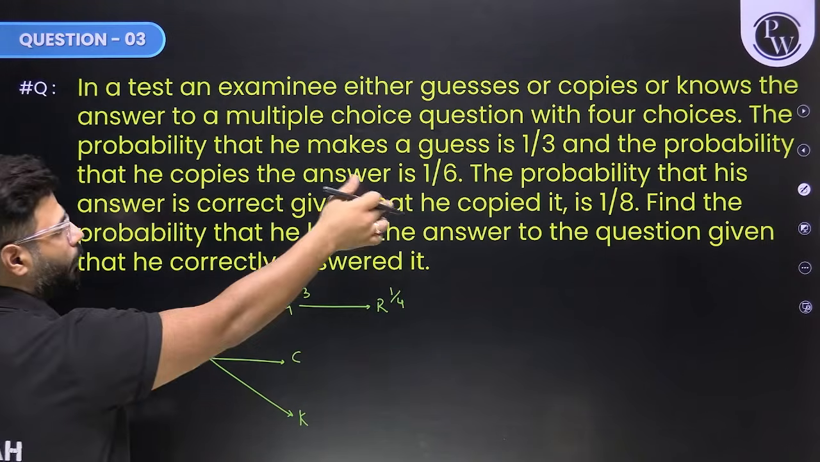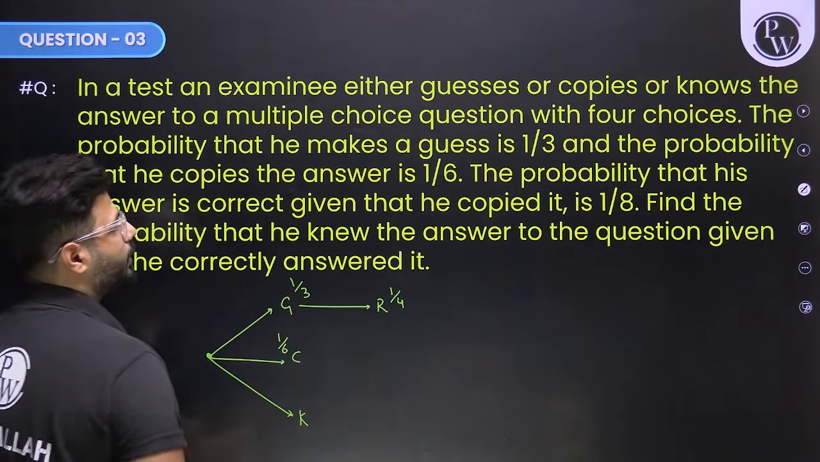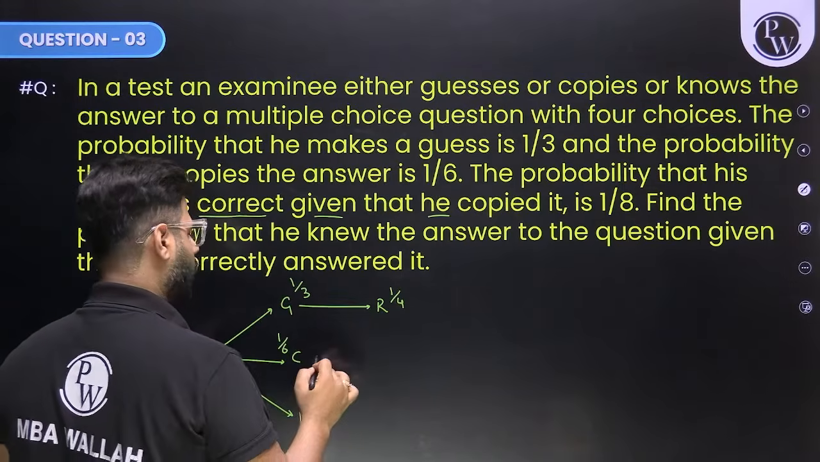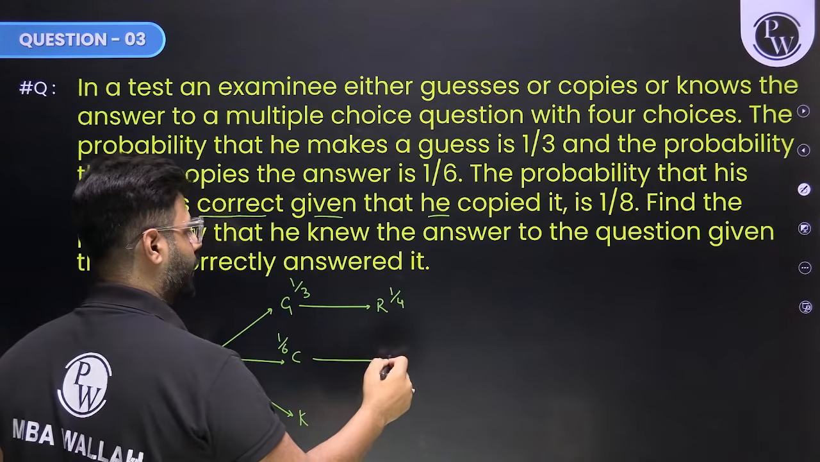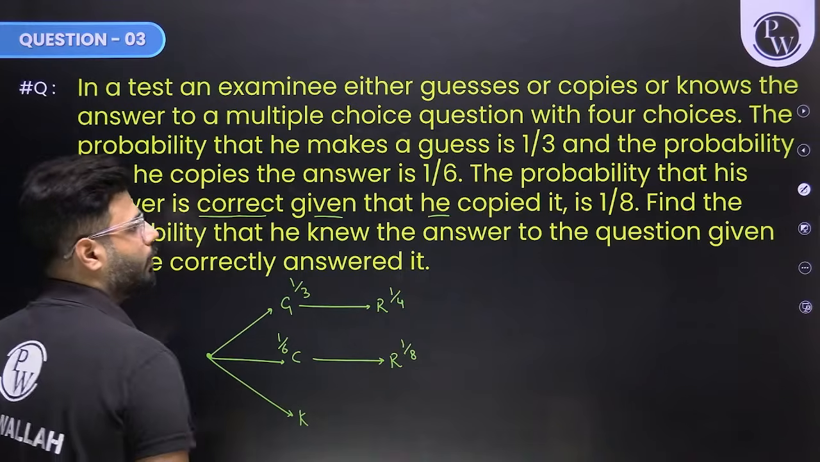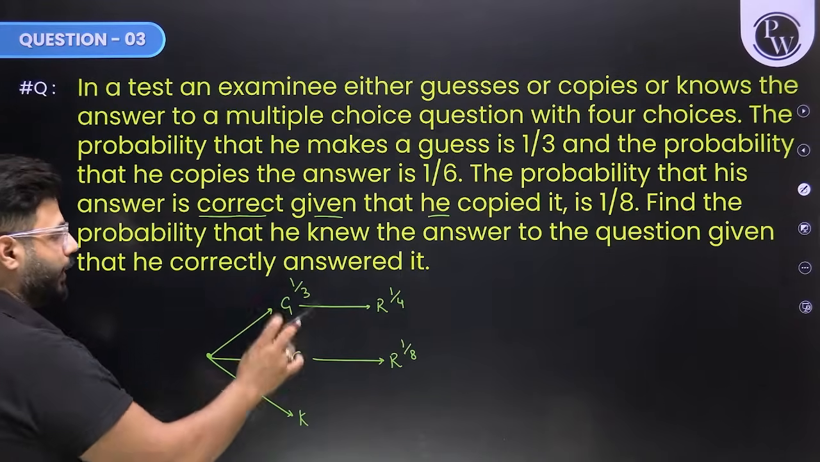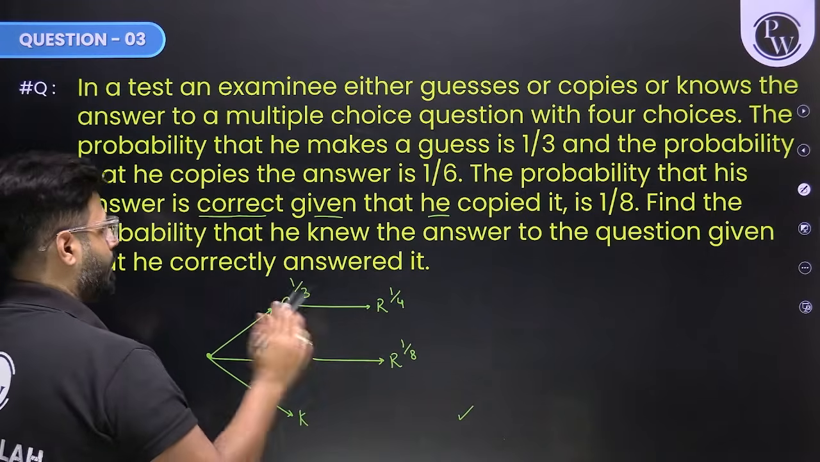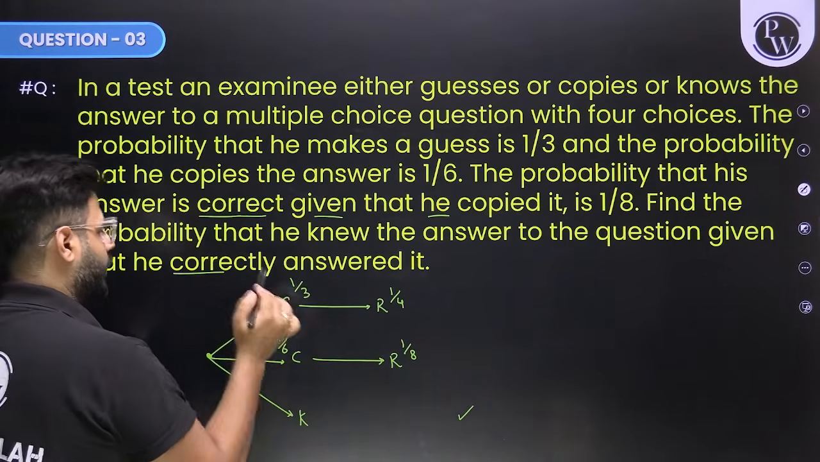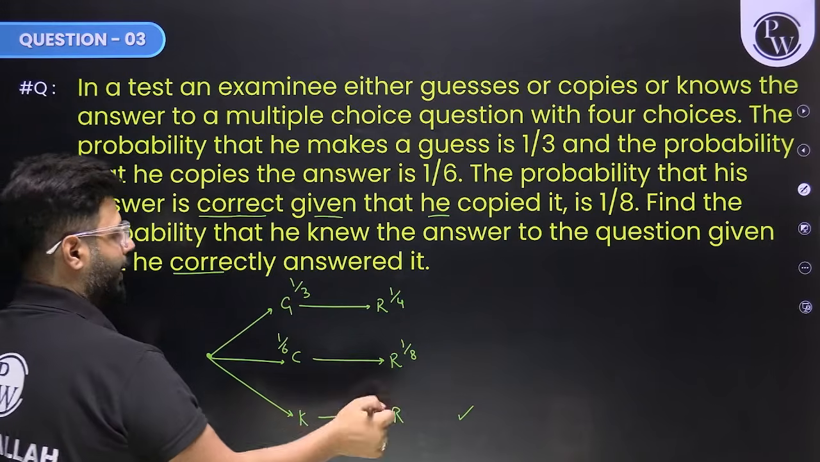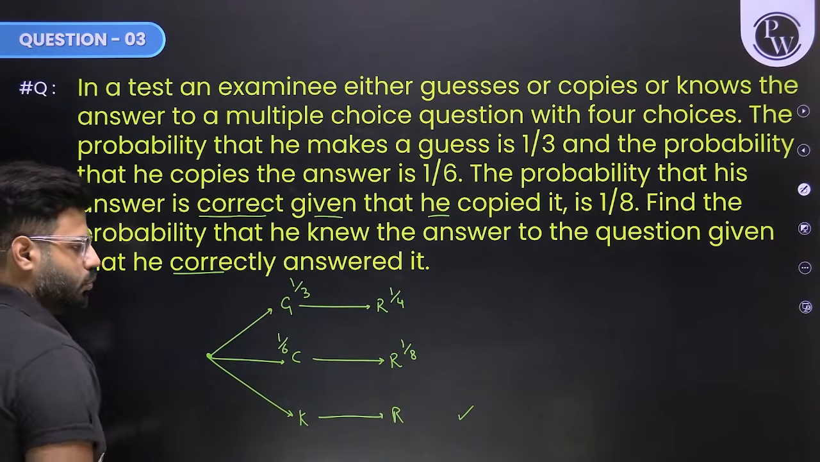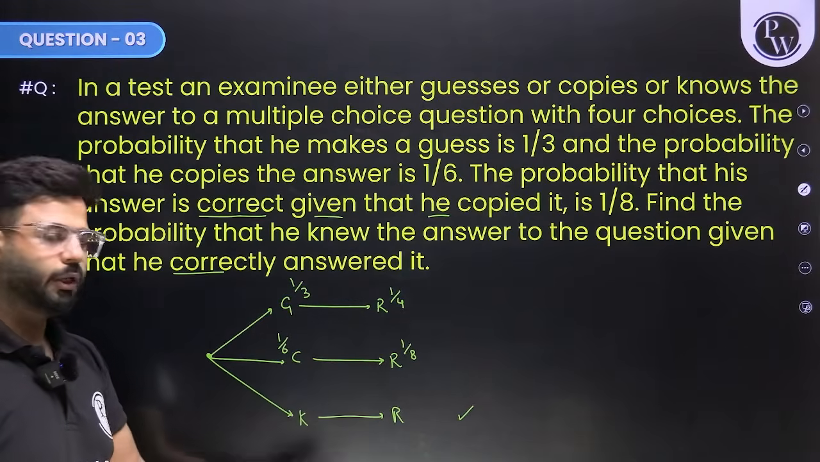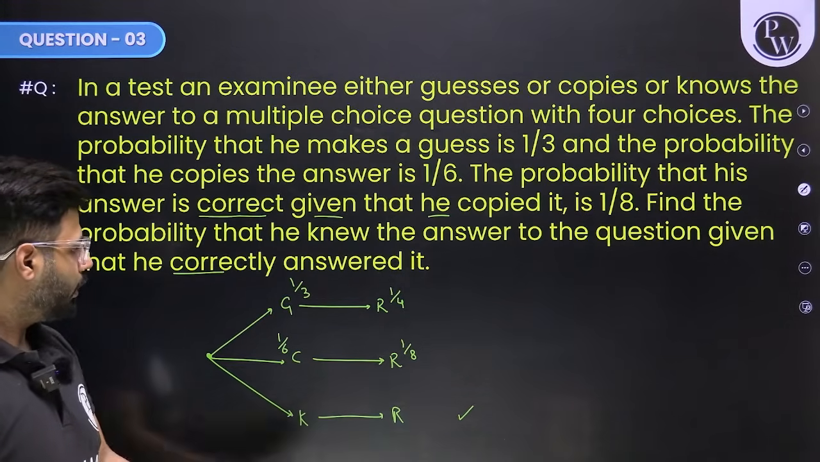And the probability that he copies the answer is 1 by 6. So copy is 1 by 6. Okay. The probability that his answer is correct given that he copies. If he copies and then the answer is correct, the probability of right is 1 by 8. Fine. Find the probability that he knew the answer. So you're asking me for this particular chain. Fine. All right. If the question is answered correctly, so we have drawn the right answer chain for each and everybody, but these two probabilities are missing. This is our favorable chain. He has got the answer correct. What is the probability that he knew the answer, right?